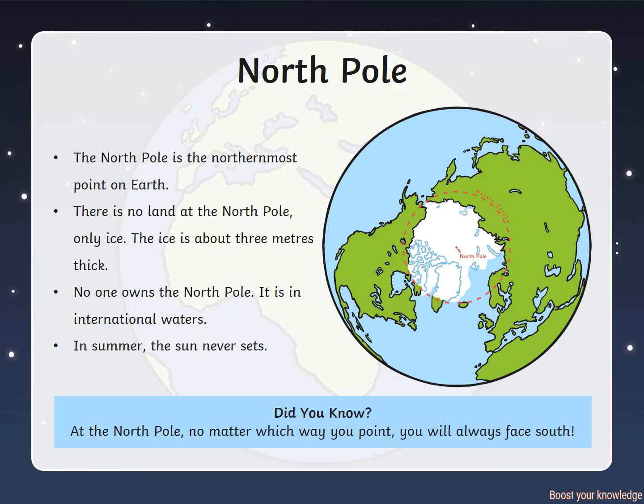The North Pole is the northernmost point on Earth. There is no land at the North Pole, only ice. The ice is about 3 meters thick. No one owns the North Pole. It is in international waters. In summer, the sun never sets. At the North Pole, no matter which way you point, you will always face south.